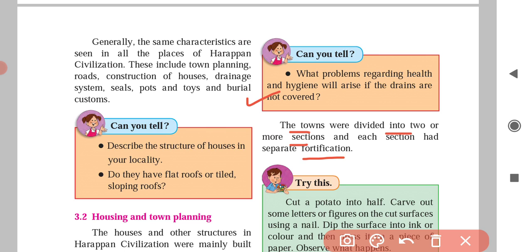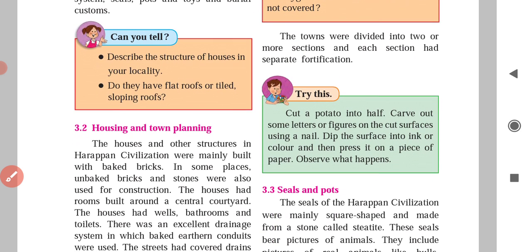Now next, try this. Cut a potato into half. We have to do one activity here. We have to make two parts of the potato. Carve out some letter or figures on the cut surface using a nail. We have to carve any alphabet on the half potato.